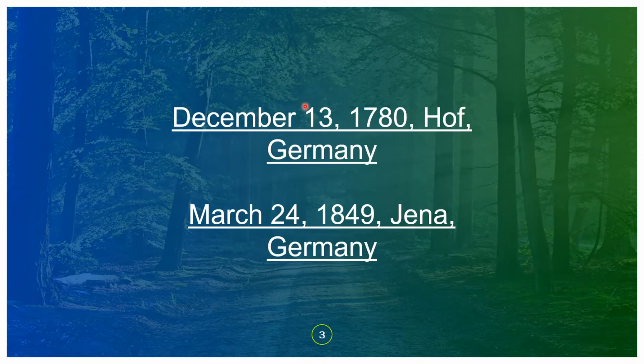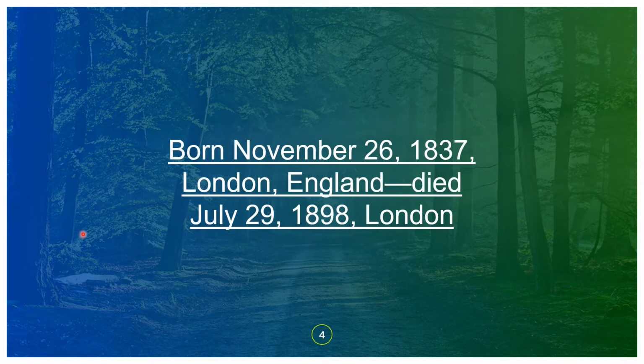Let me share some background info of the people who contributed to the development of the periodic table. So the first one, Johann Döbereiner. He was born on December 13 in the year 1780 in Halle, Germany, and he died on March 24, 1849 in Jena, Germany. John Newlands was born on November 26, 1837 in London, England, and he died on July 29, 1898 in London.